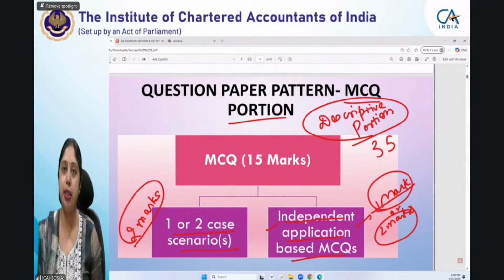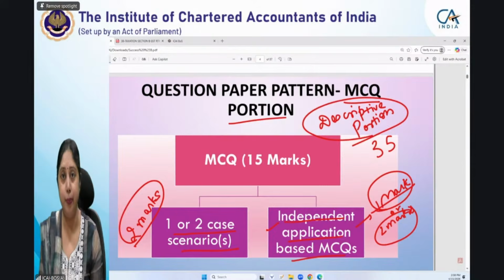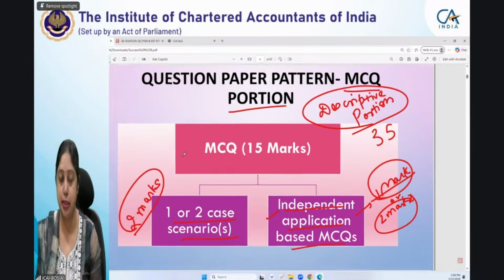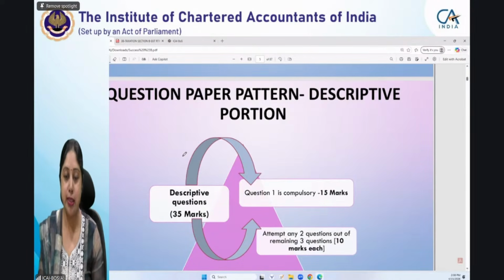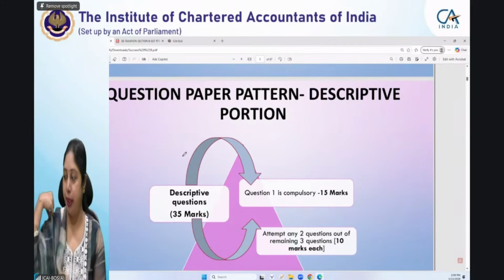So we can see the last attempt's suggested answer to see this pattern. I will take you quickly through that suggested answer once we go through the entire question paper pattern and other crucial things. In the later part of the session, we'll try to see one suggested answer to see how the paper pattern we have discussed actually reflects in the January 26 examination. So next is the descriptive question paper pattern.